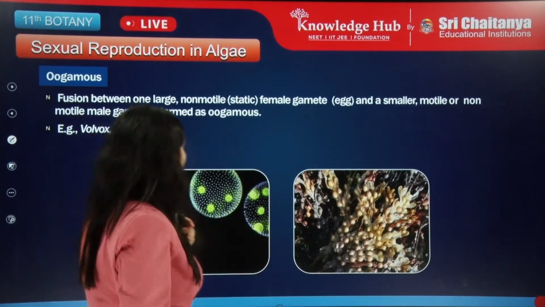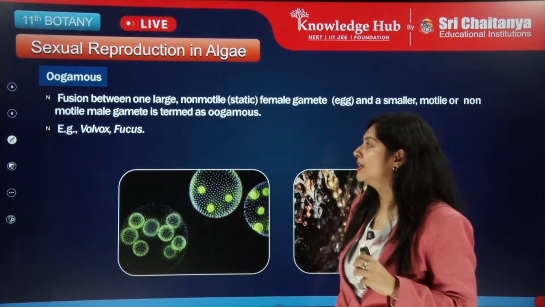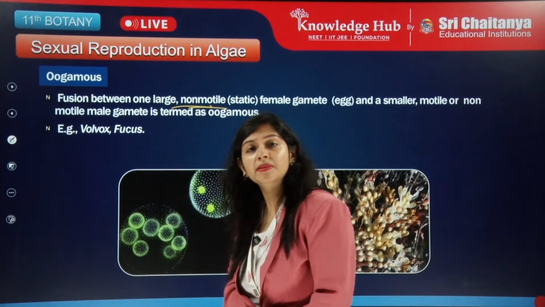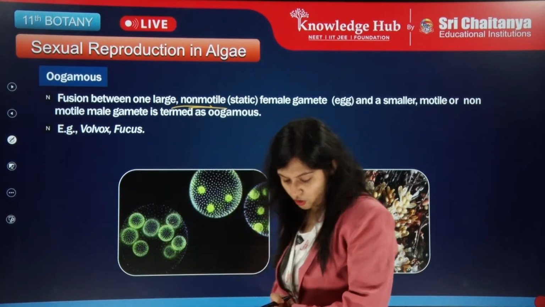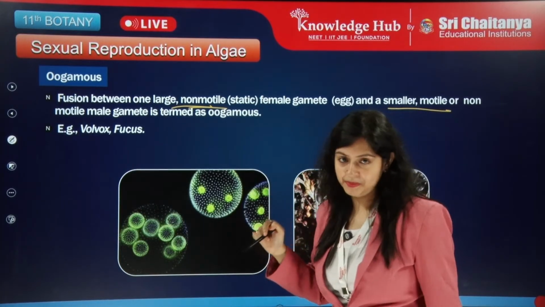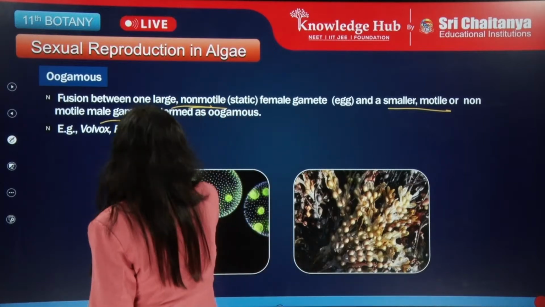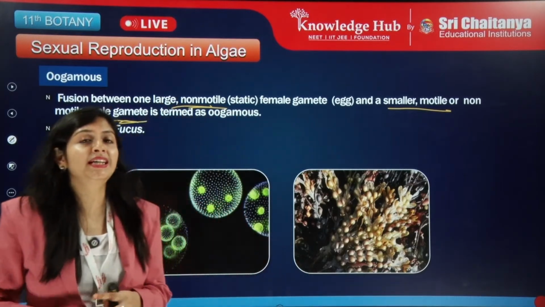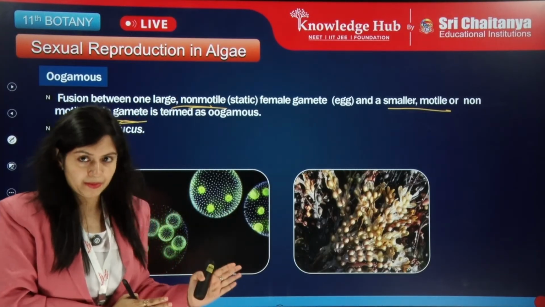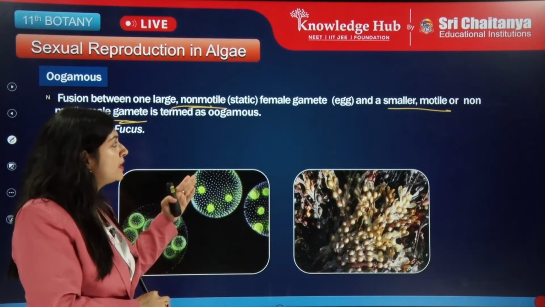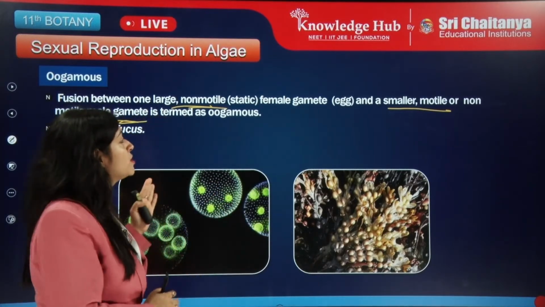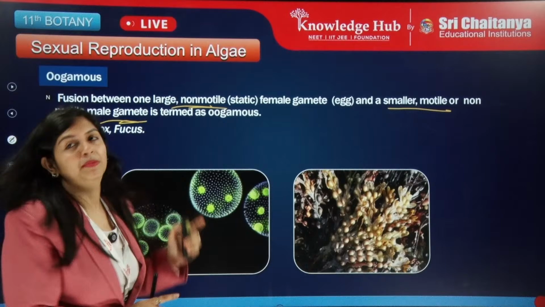Let's come to oogamous, the last type. In oogamous, we have a typical fusion between one large non-motile gamete, which we call the female, and a small and motile gamete, which we call the male. Typically, as we see in the higher organisms, this kind of system is observed: a large non-motile female gamete and a small motile male gamete.